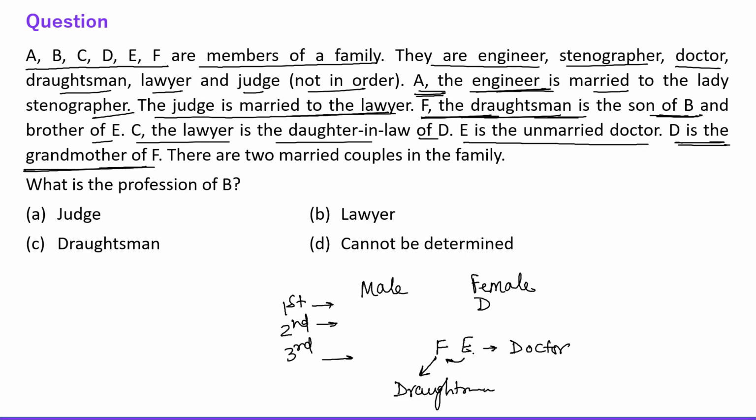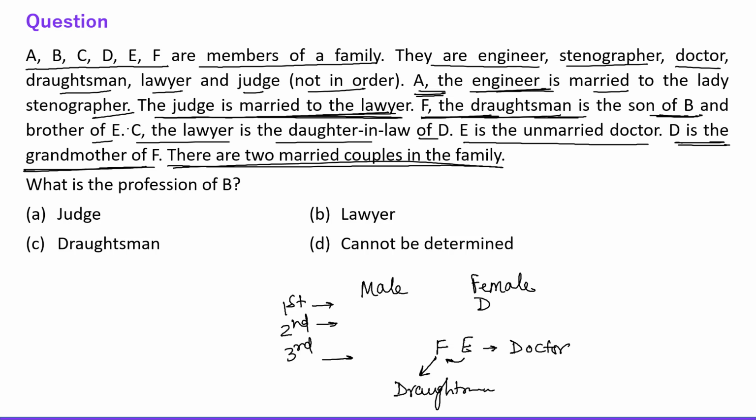So F and E are unmarried, right? D is the grandmother of F. There are 2 married couples. Question is saying there are 2 married couples in the family, right? So obviously now they both will be married. Now 2 generations we need to find, right? And their professions as well. A, the engineer, is married to the lady stenographer. The judge is married to the lawyer, right?